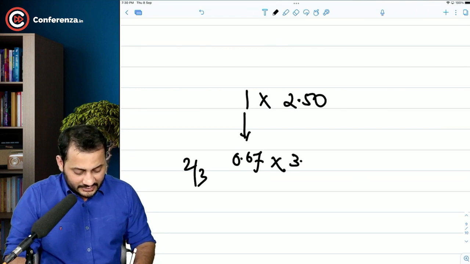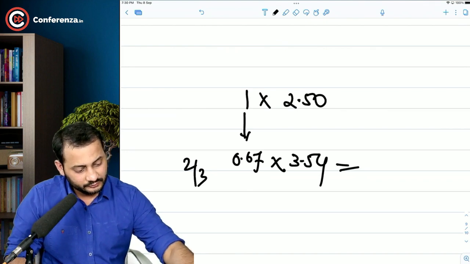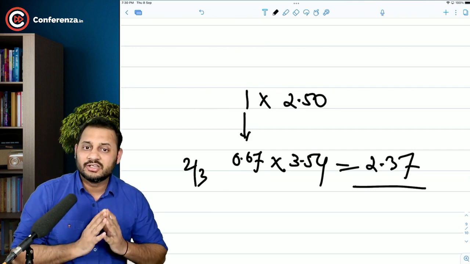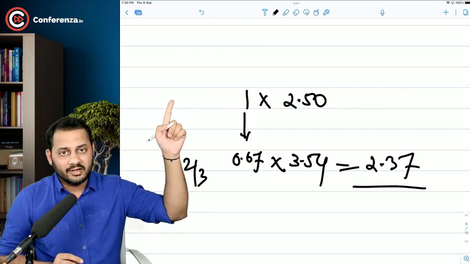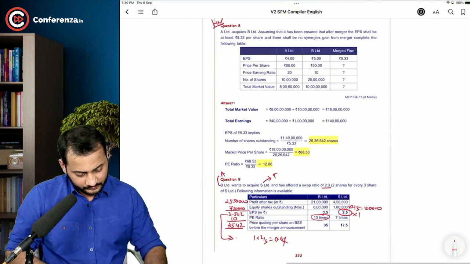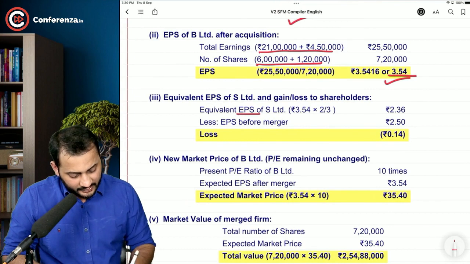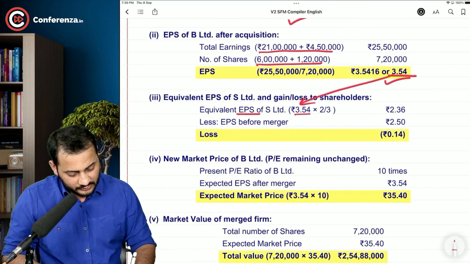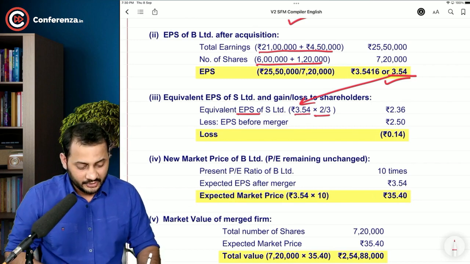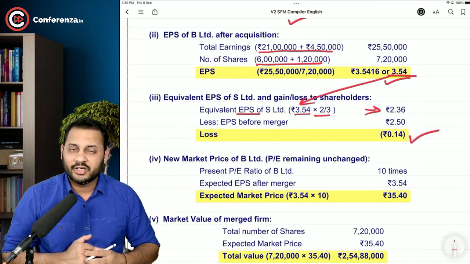And every share has 3.54 as the earnings. So what is the equivalent earning now? It's only 2.37. So he is actually losing 13 paisa. Earlier his earning was 2.5, now it is 2.37 only. Have a look. 13-14 paisa. So equivalent EPS is 3.54 into 2 by 3, the number of shares that he is holding in the post merger company. So now his earning is 2.36. Earlier it was 2.5. He is losing 14 paisa on it.